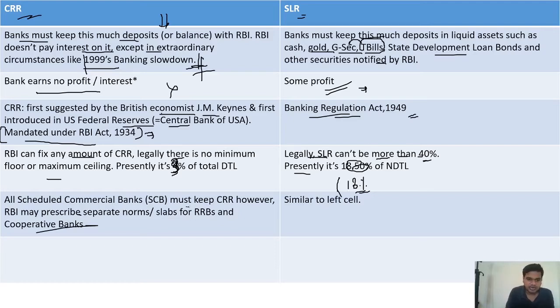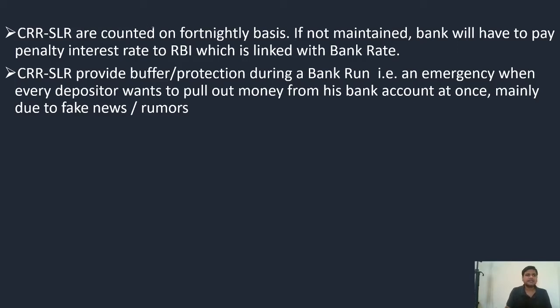And all scheduled commercial banks must keep CRR. However, RBI may prescribe separate norms for RRBs and cooperative banks also. All the scheduled commercial banks have to keep CRR and SLR, and for other banks RBI may come out with a notification to keep both of these. Now, CRR and SLR are counted on a fortnightly basis, means every 15 days. If not maintained, the bank will have to pay a penal interest rate to RBI, which is linked with the bank rate. I will come to the bank rate just after some minutes. So if any bank doesn't go with the norms of CRR and SLR, then it has to pay interest to RBI according to the bank rate.